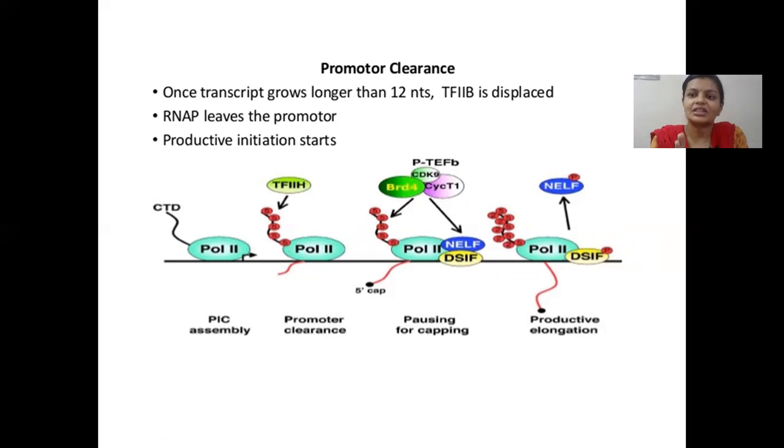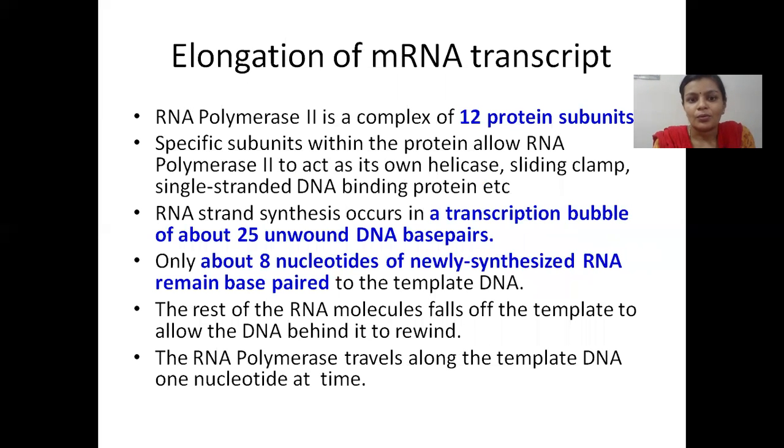Only after that, the RNA polymerase and its associated proteins begin to move along the DNA molecule. They start a full-fledged process of transcription only after that. So this is the elongation process.